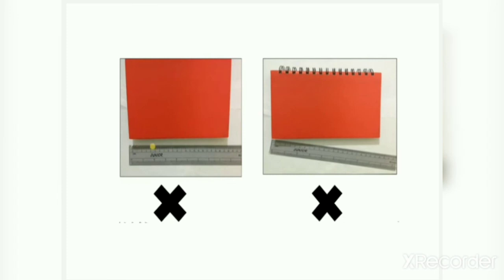Now I'll show you the wrong way. If you keep your scale like this, as seen in the picture, it is the wrong way. The scale is not in contact with the book, or the book is not in contact with the scale. So your measurement is not correct. You get a wrong or inaccurate measurement. And in the other picture, the scale is lying tilted. So this is also a wrong measurement. This is a wrong method to measure anything.